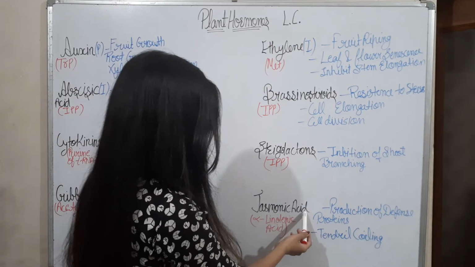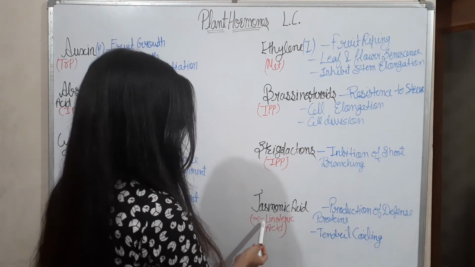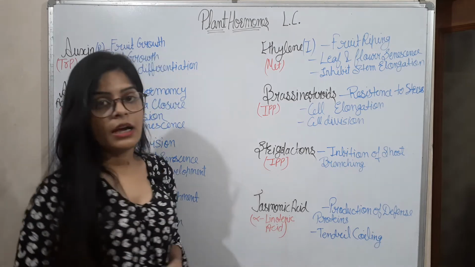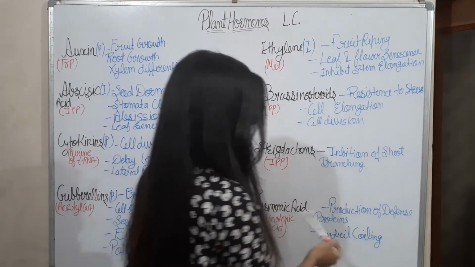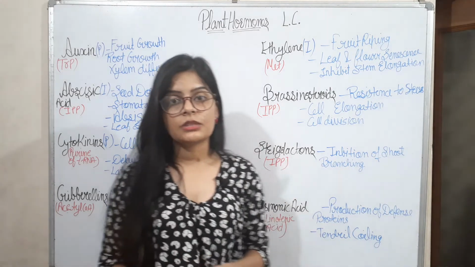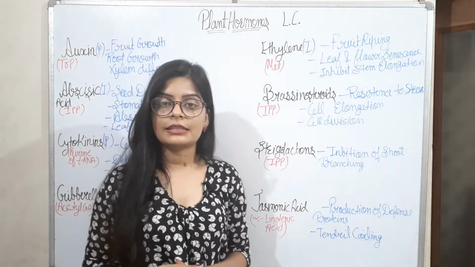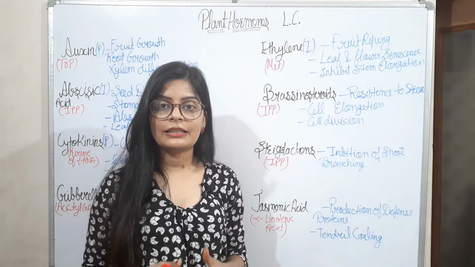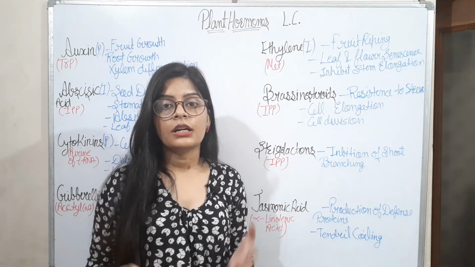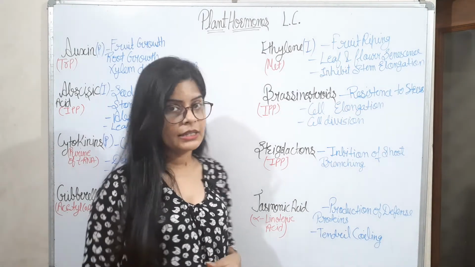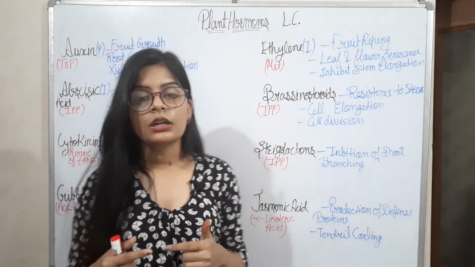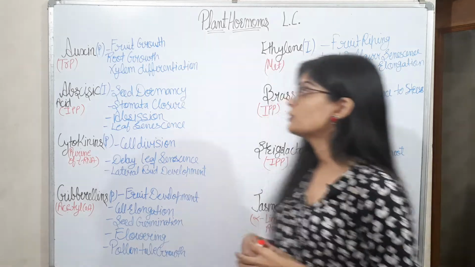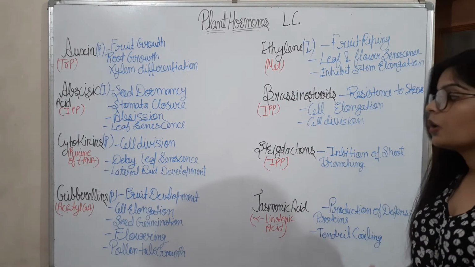Then jasmonic acid, its precursor is alpha linolenic acid. And what is the function of jasmonic acid? Its function is the production of defense proteins. It means that some proteins are produced by jasmonic acid which carry out the process of defense in the plant body. It fights with parasites or pathogens inside it, and it does the process of tendril coiling. So that's all about plant hormones.